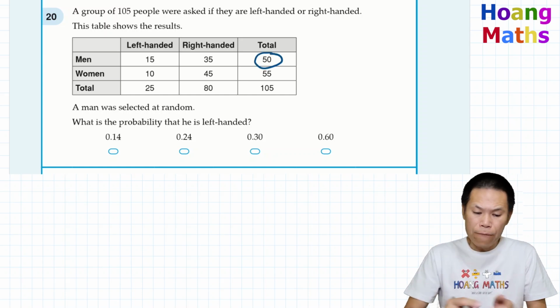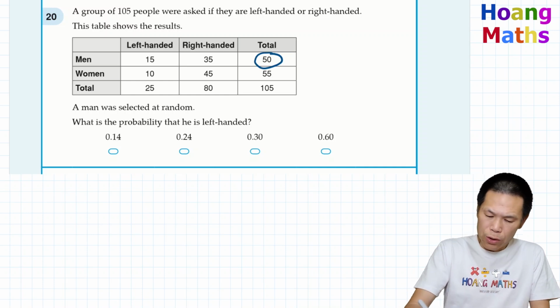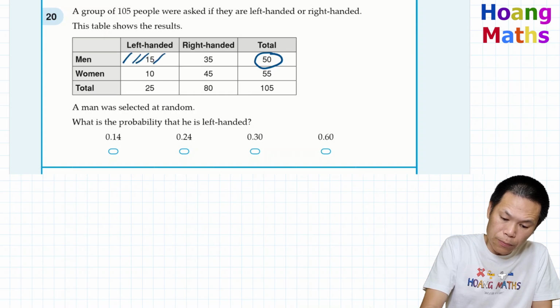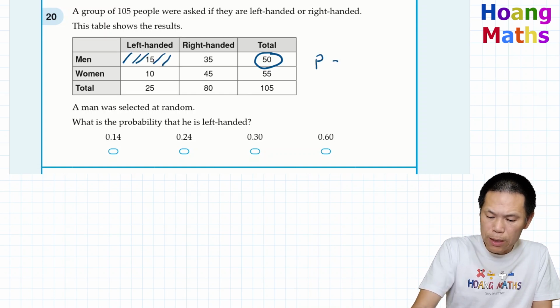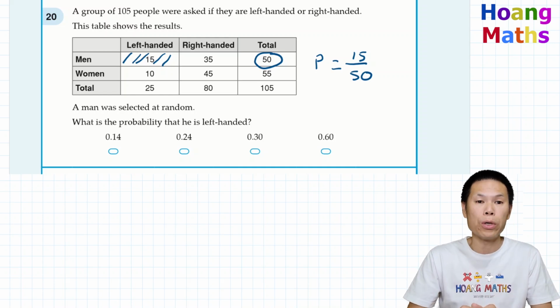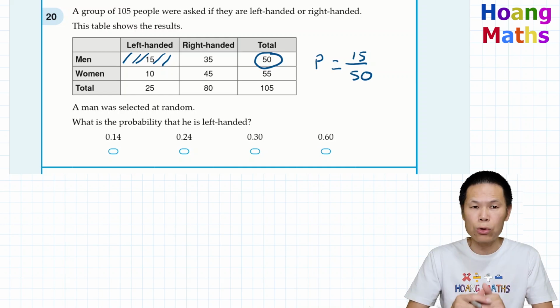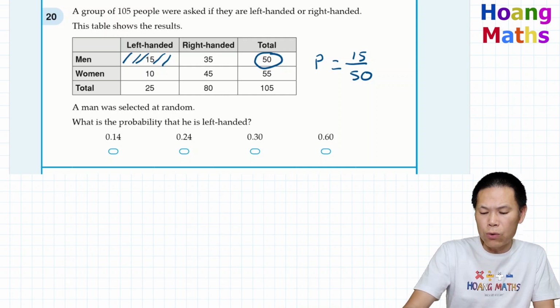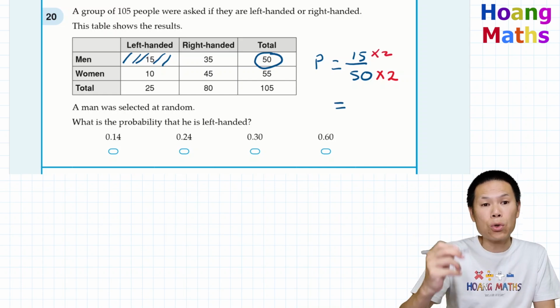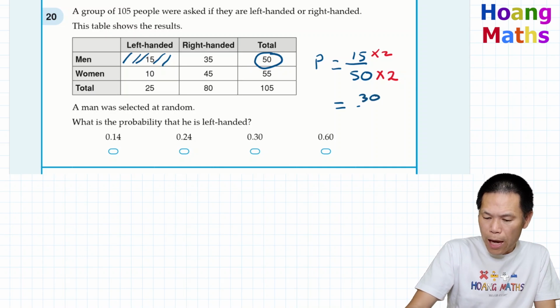So there are 50 men altogether. So the probability of selecting a left-handed man is this one here. That means the probability is equal to 15 out of 50. That's the answer, but the thing is we have a decimal point. To work this out, the best way is to scale up to 100 in the denominator. So we times this by 2, we times this by 2. 15 times 2 is 30, and 50 times 2 is 100.